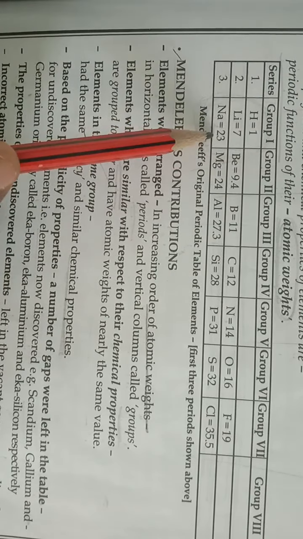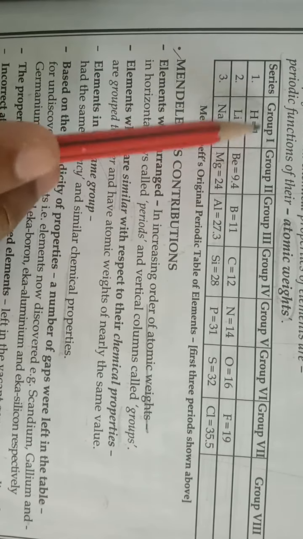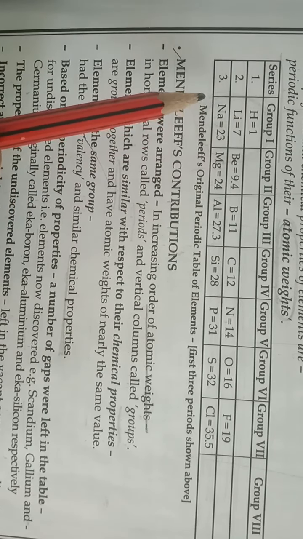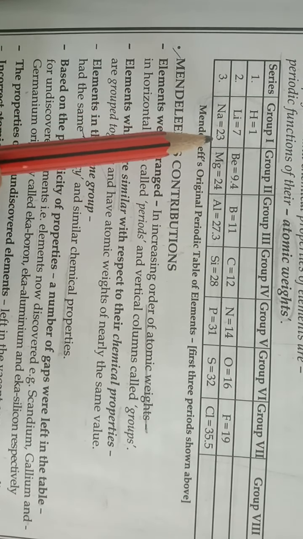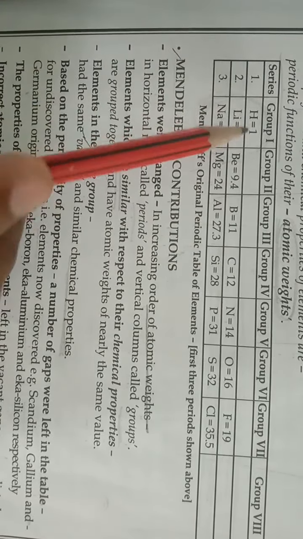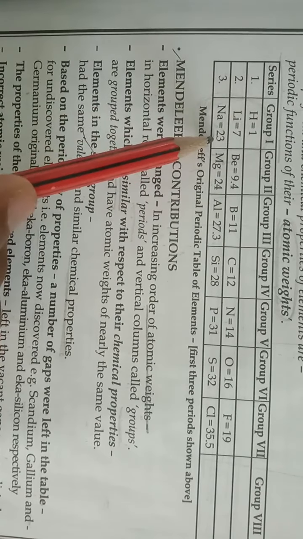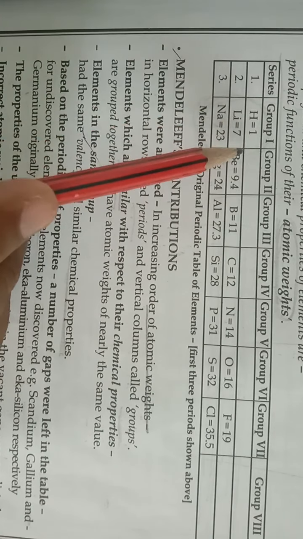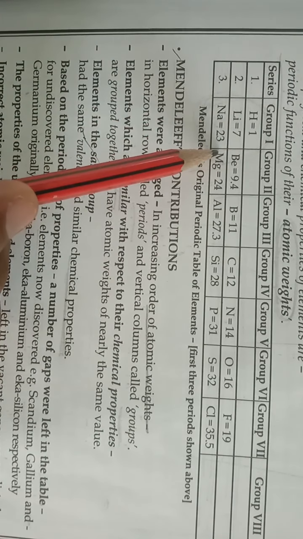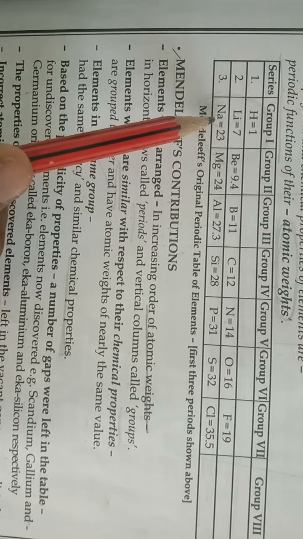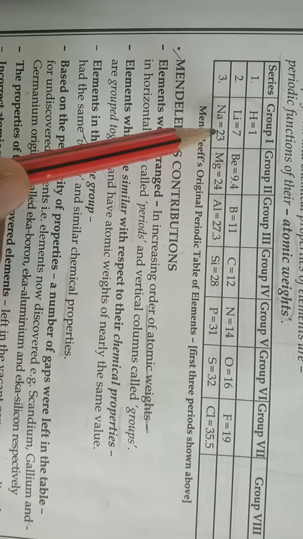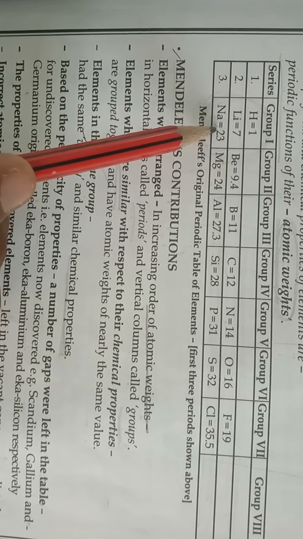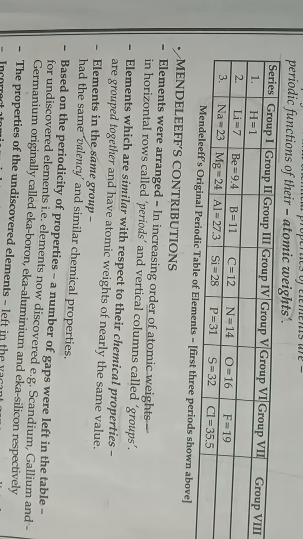So in a group, if all the elements have similar valency, their chemical properties will also be the same. For example, in the first group, hydrogen valency is 1, lithium valency is 1, sodium valency is 1. So due to the similarity in valency, they will have almost similar chemical properties.